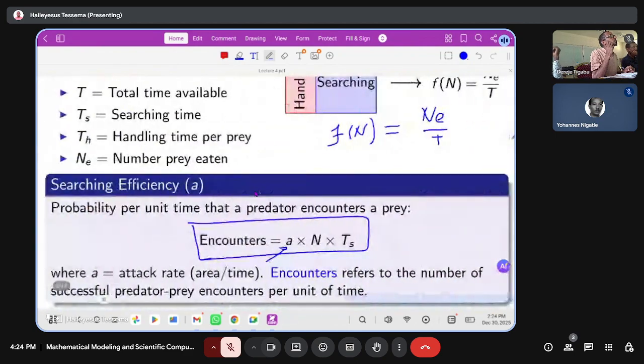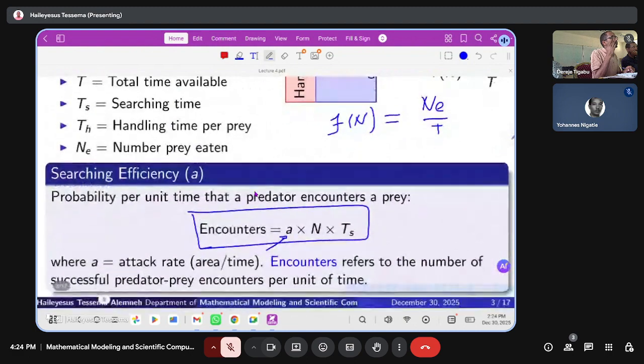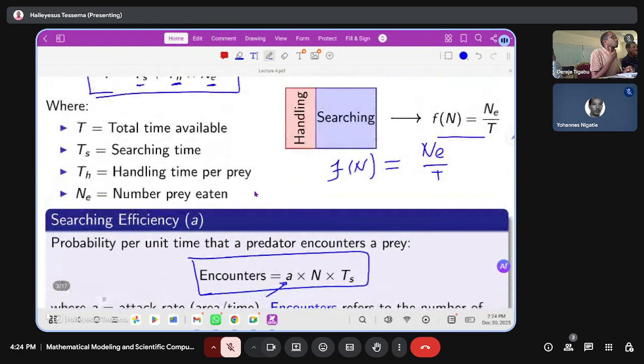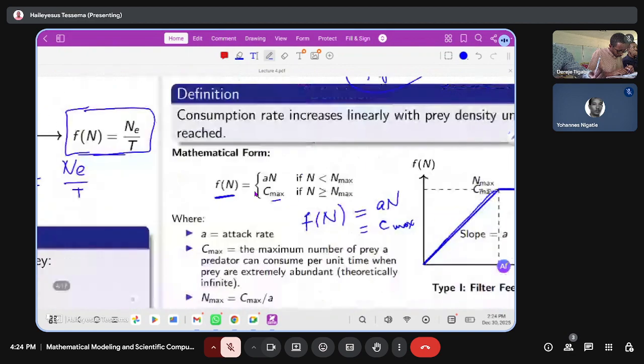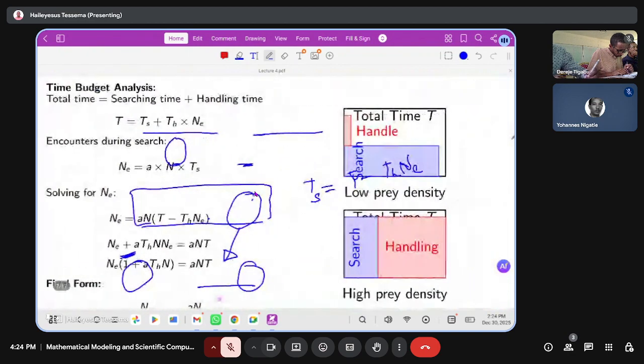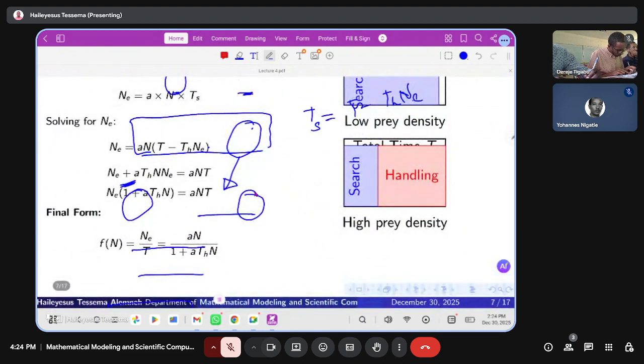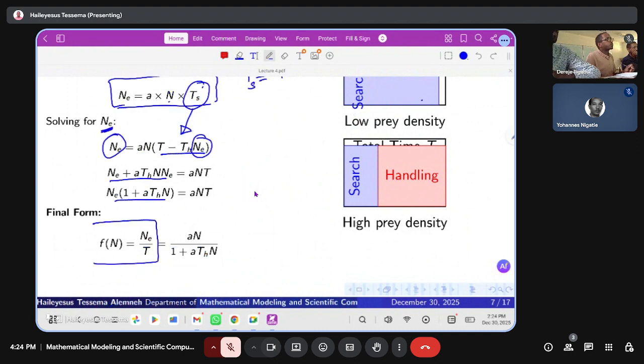The function F(N) is equal to the total number of prey consumed over the total time, which, rearranging in this way, we obtain that F(N) is A times N over 1 plus A times Th times N, which is the natural way of expressing the Holling type 2 functional response.